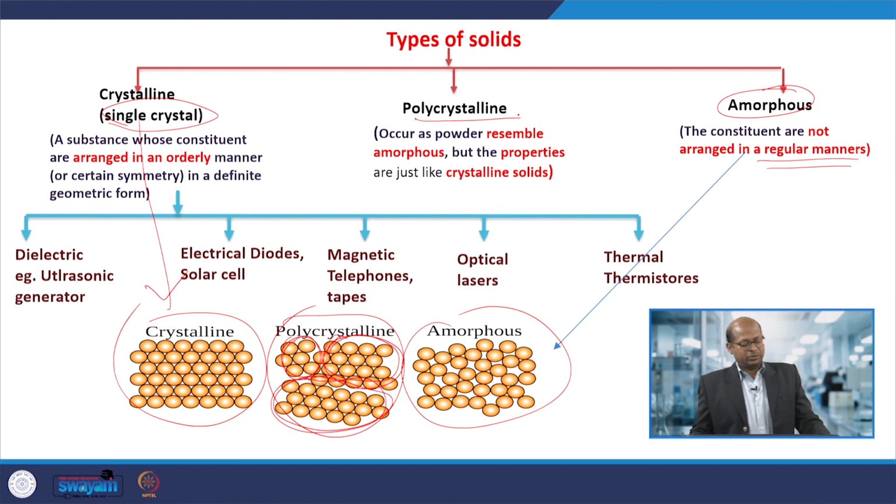Now, single crystals, depending upon their order of arrangement, have many applications and different physical properties: dielectric, electrical, diodes, solar cells, and many more. There are particular optical and magnetic properties that are used for those applications.